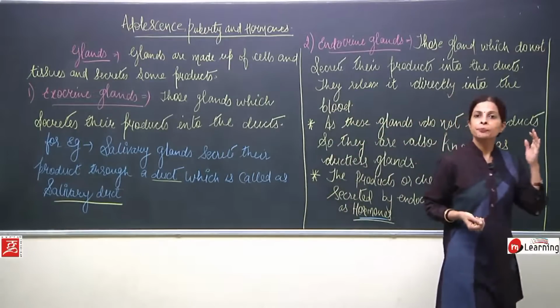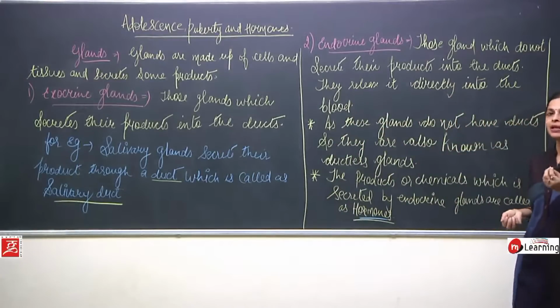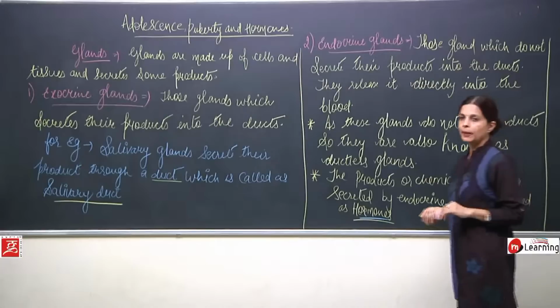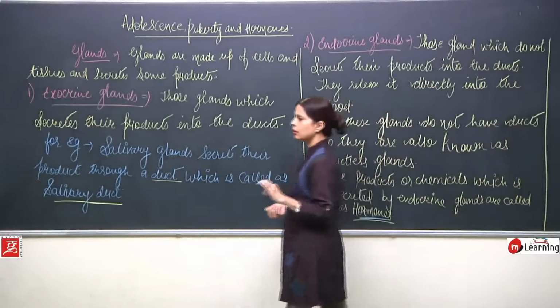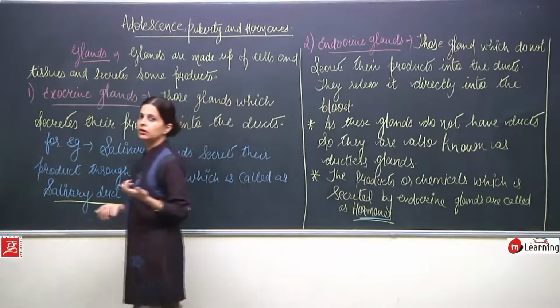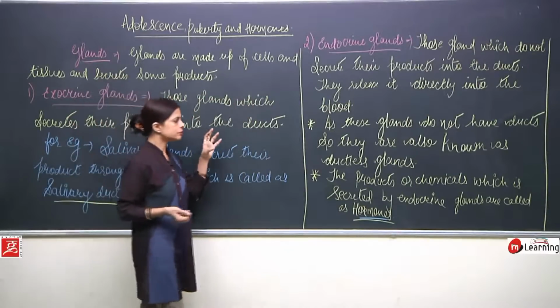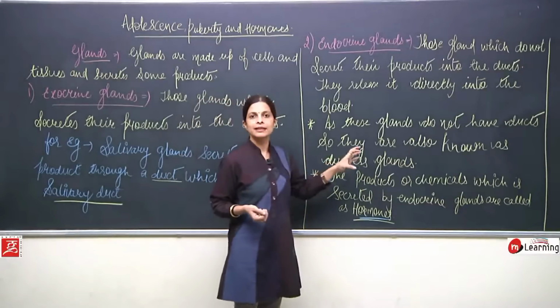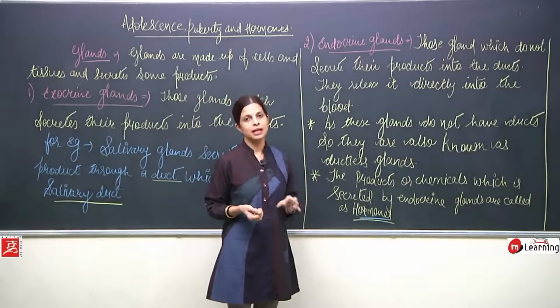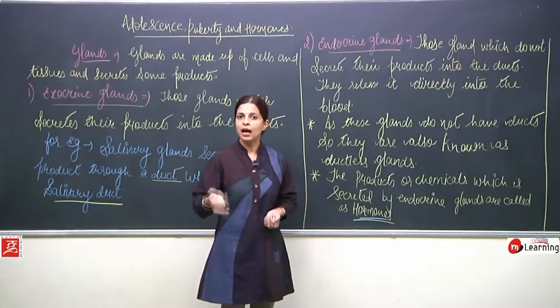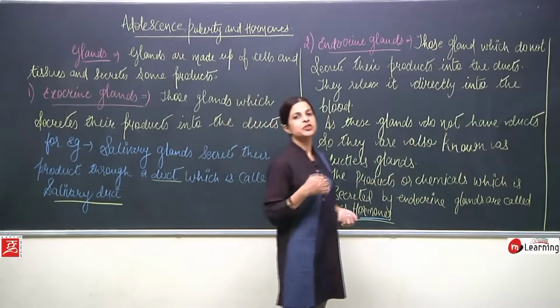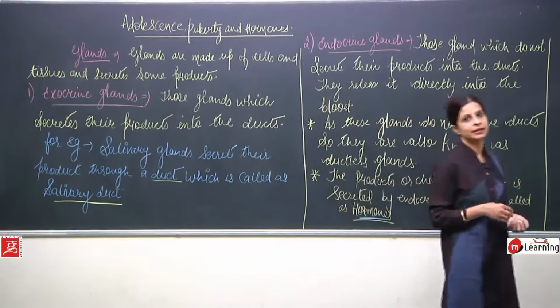Now it's the blood which takes these chemicals to the different body parts. Now a very special thing about the endocrine glands is that these are the ones which produce hormones.